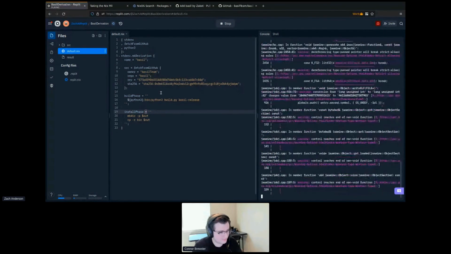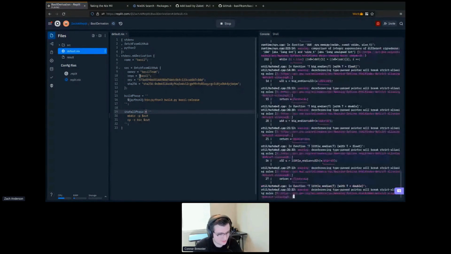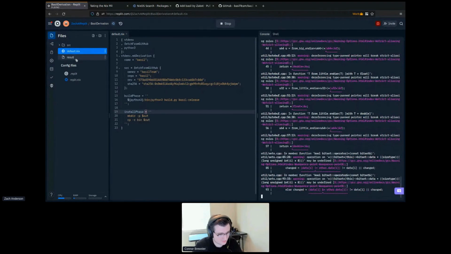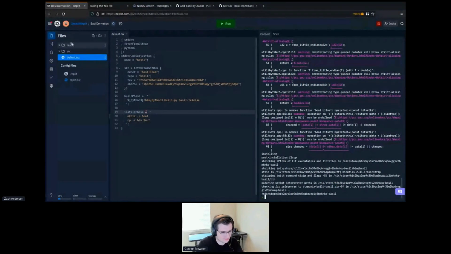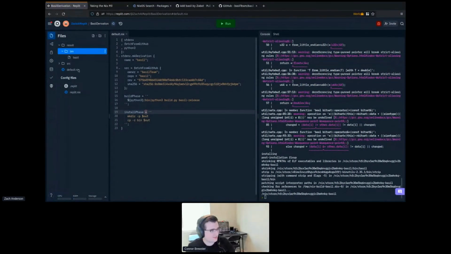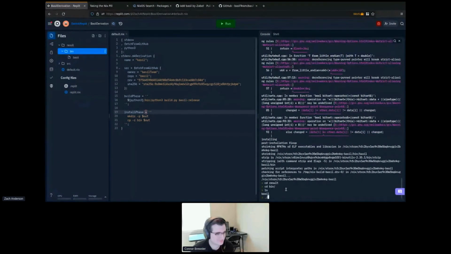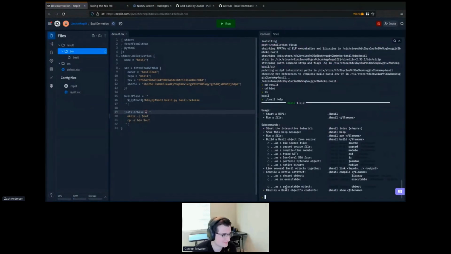And once it's done, it's going to produce a result directory. And you can see it's already made the folder, or made the file. So after a second, there we go. We have a result directory. If we take a look in that result directory, we have Bazel. So I can go into this result directory, and I can actually run Bazel help, and I've got Bazel version 1.0.0.